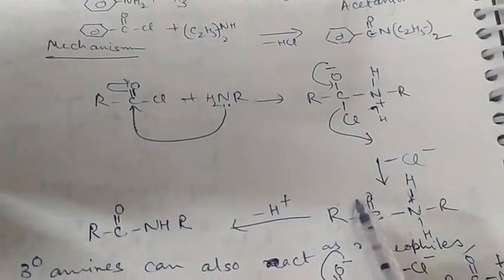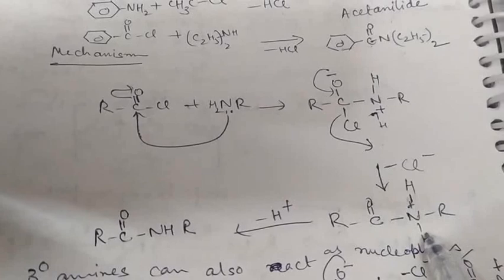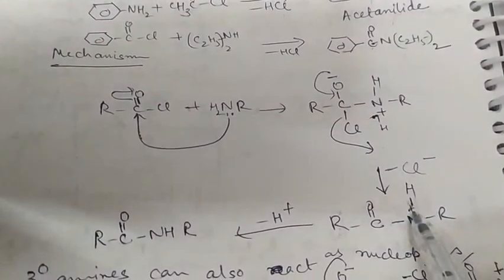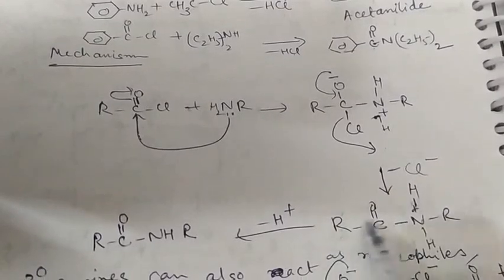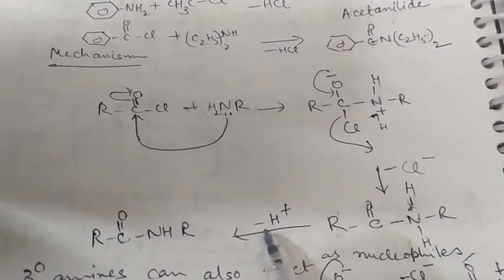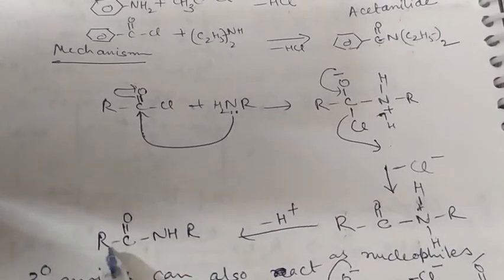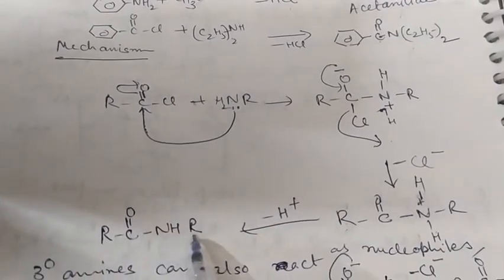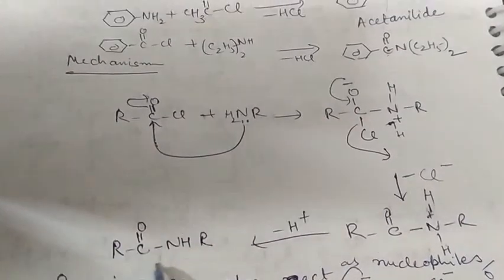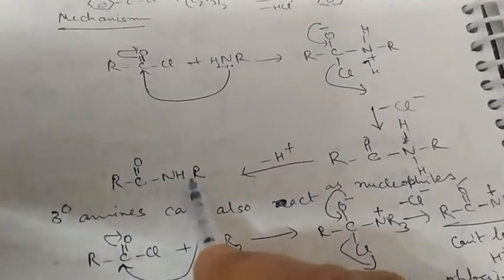So RCO NH2R, and N has a positive charge on it. When from here one H positive is removed, RCONHR, an alkyl substituted amide is formed.